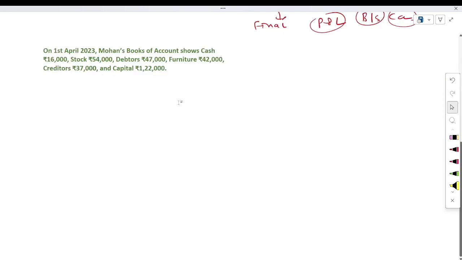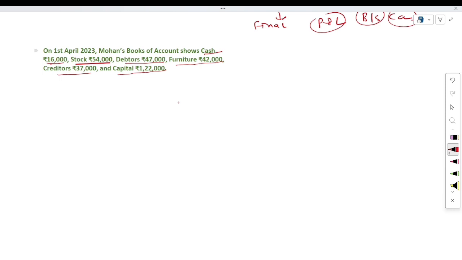Now see here is a problem. With the help of this problem we will be able to understand how to pass the journal entry. This problem is very simple, but from the understanding point of view this problem is very helpful. So see here, what is the transaction on 1st April? Mohan's books of account show cash 16,000, stock 54,000, debtors 47,000, furniture 12,000, creditors 37,000, and capital 1,22,000. Then you have to pass the journal entry.